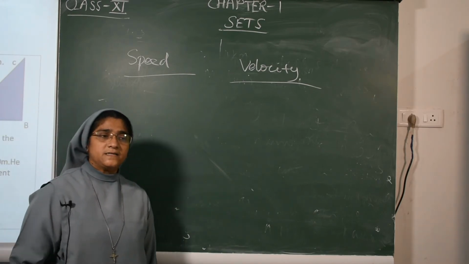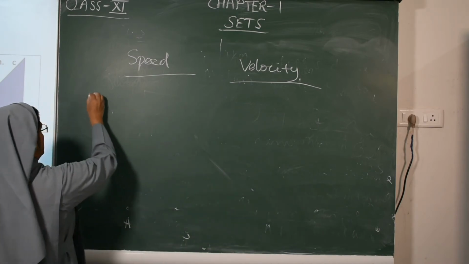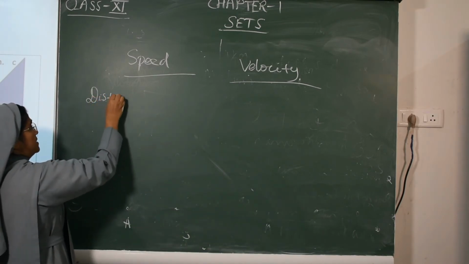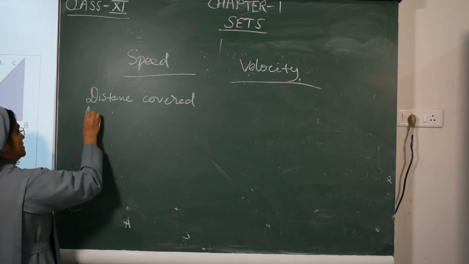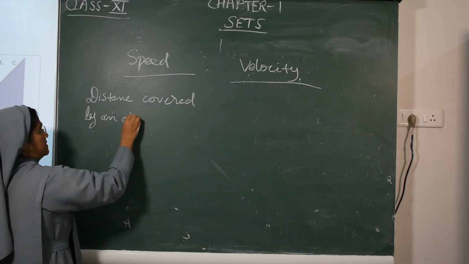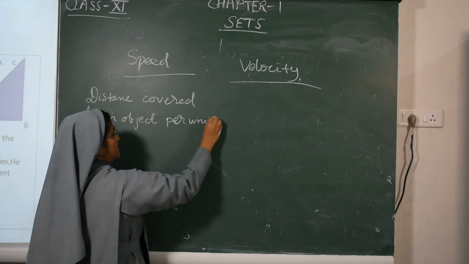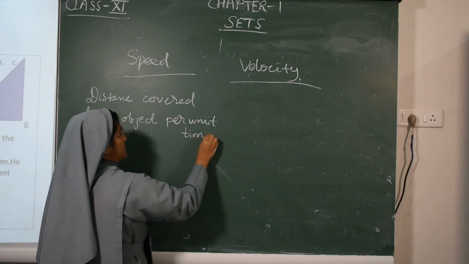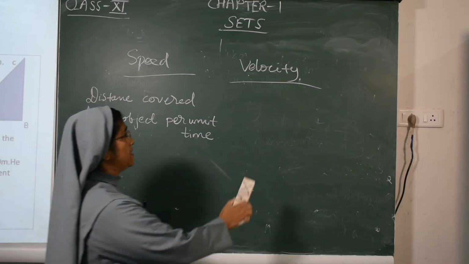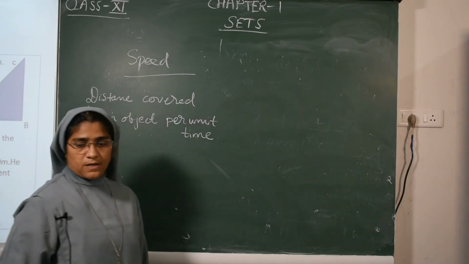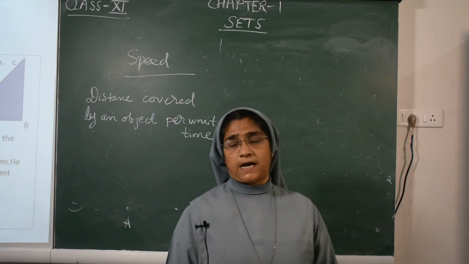Speed means distance covered by an object per unit time. First we will study speed, and after that we will study velocity. So speed means distance covered by an object per unit time.